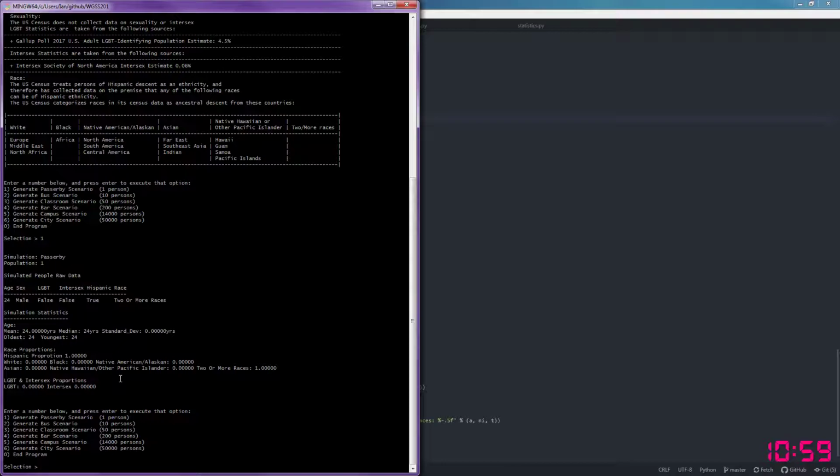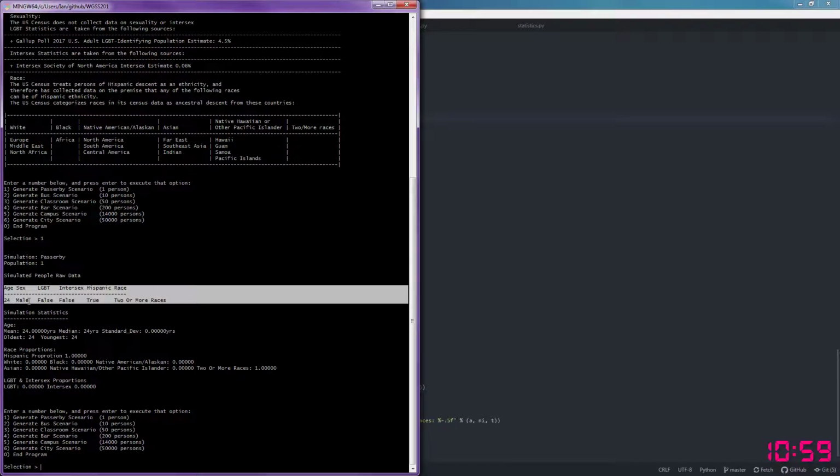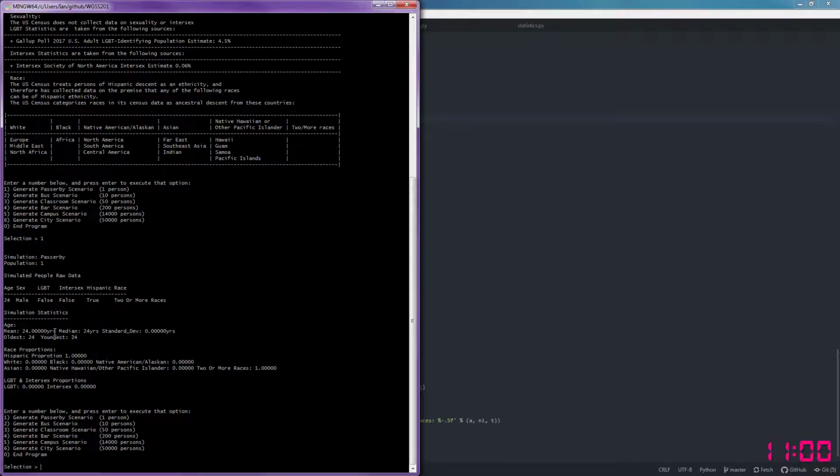And now simulation will call scenario, which calls person and generates a person. That person calls statistics to generate the statistics about the person, and then from there scenario will generate the statistics about those people or person. You can see here, our person that we generated was 24, male, is not a part of the LGBT community, is not intersex, is Hispanic, and is 2 or more races.